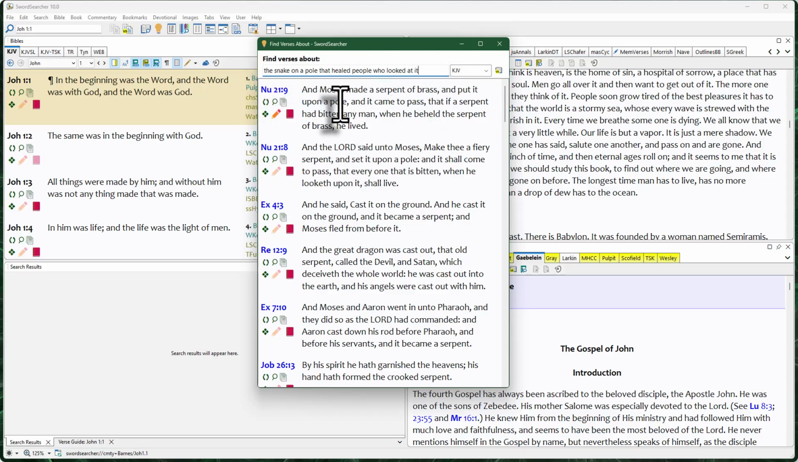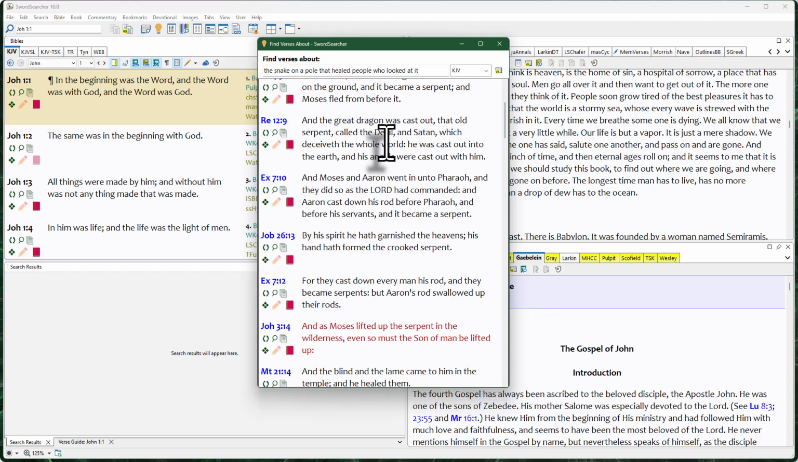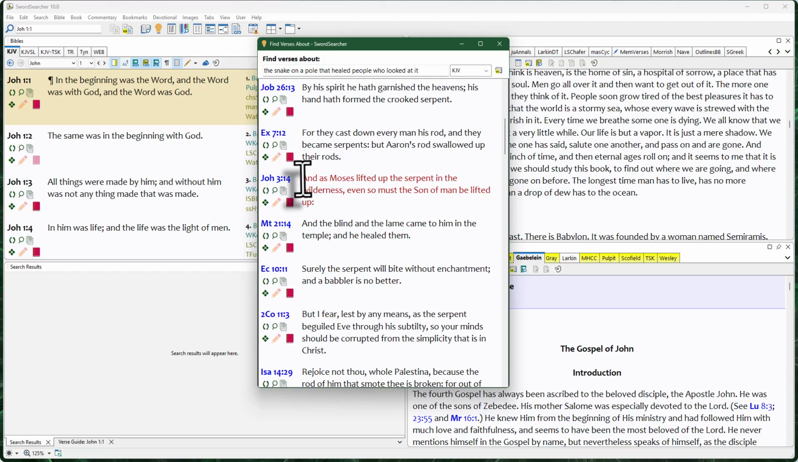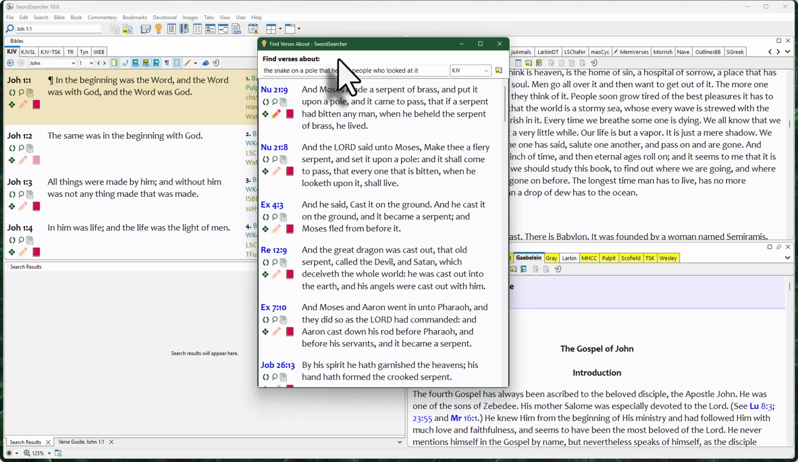Usually the verse you're looking for is going to show up in the first 5 verses or so. So that first verse is exactly what I was looking for. And also if we scroll down, we'll see here's where it's referenced in the New Testament. "And as Moses lifted up the serpent in the wilderness, even so must the Son of Man be lifted up." So the Find Verses About tool is really good for helping you locate verses you can vaguely recall. You don't necessarily know the exact keywords to try.